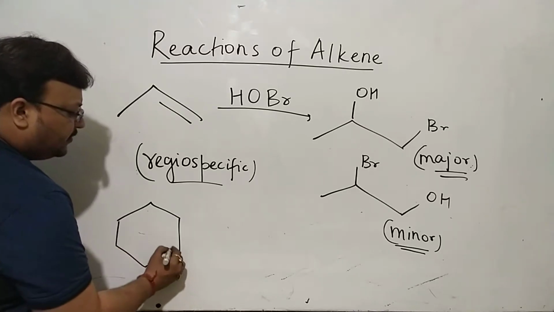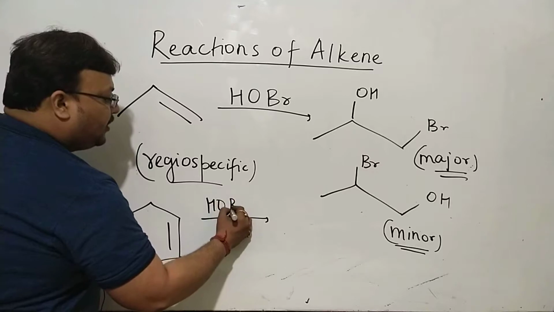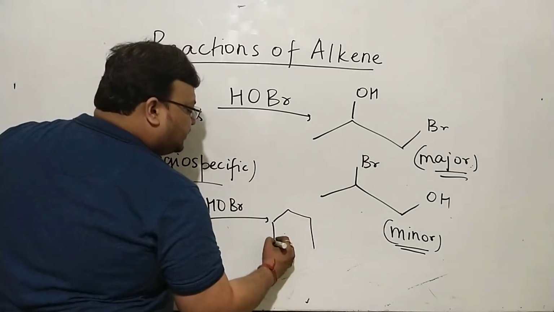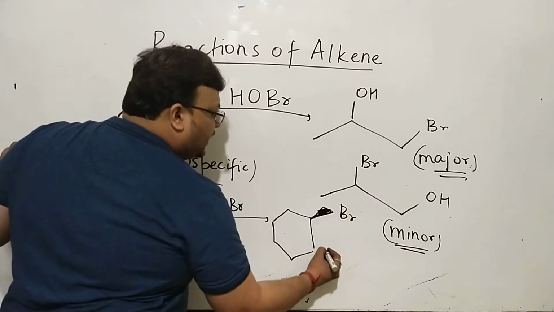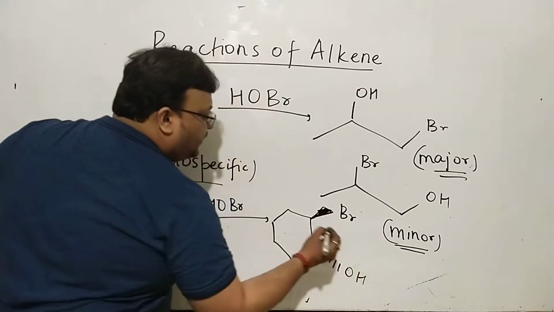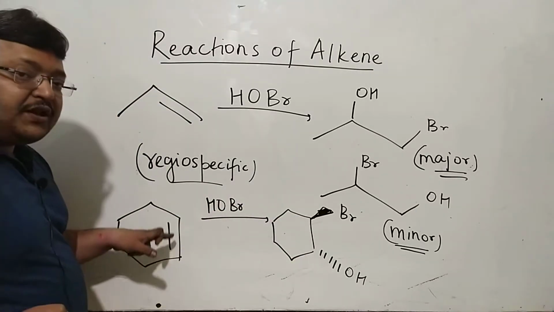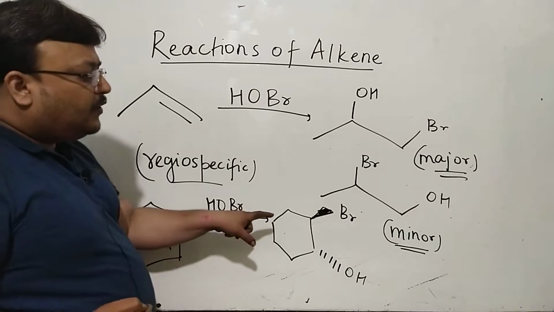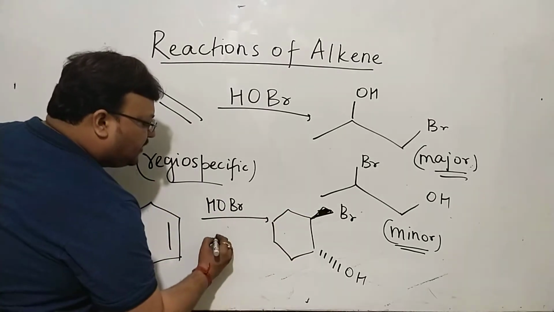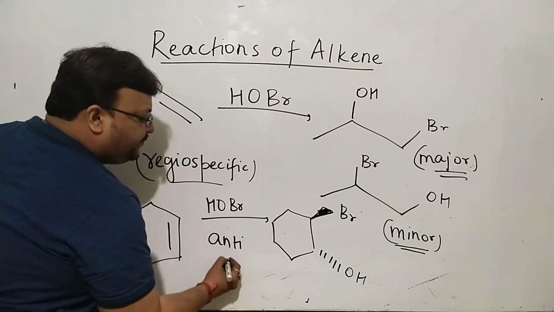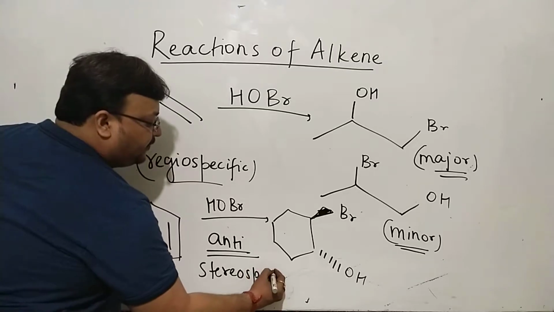Stereospecificity is when I take a cycloalkene and take up HOBr, say, with bromine above and OH below. Here both carbon atoms are equivalent. Bromine above and OH below will naturally mean that it's a case of anti-addition, and anti-addition would mean this is stereospecific as well.